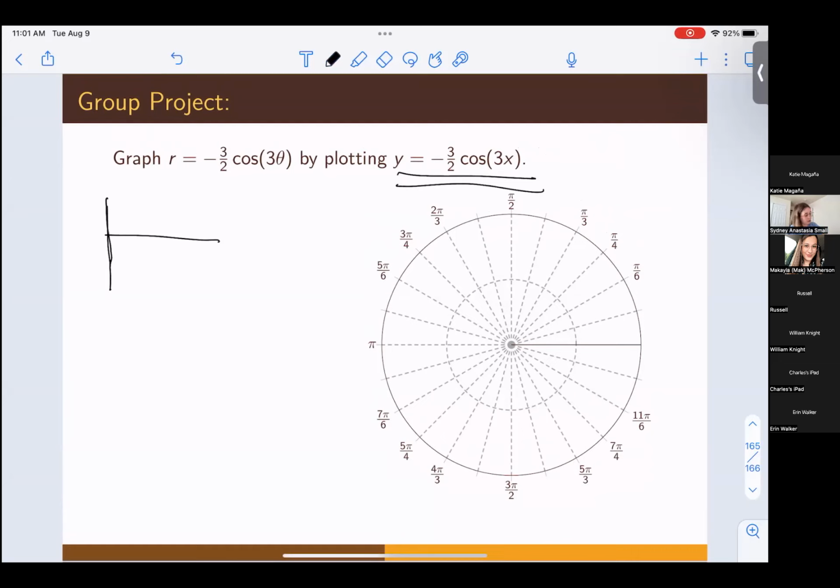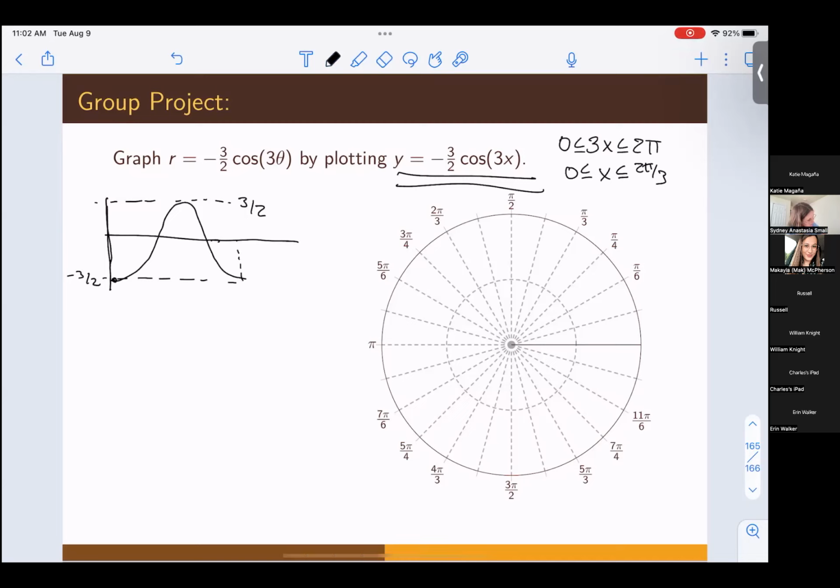So how do we graph this? Well, we know the amplitude is -3/2. So our graph is going to bottom out at -3/2, and it's going to have peaks over here at +3/2. To get our period, we are going to use that inequality 0 is between 3x and 2 pi. So x ranges from 0 to 2 pi thirds. So the period of the graph, we're going to stop at 2 pi thirds for one full cycle of negative cosine.